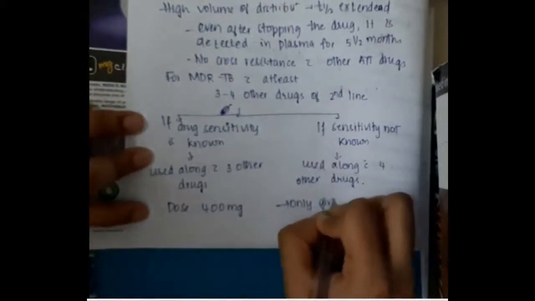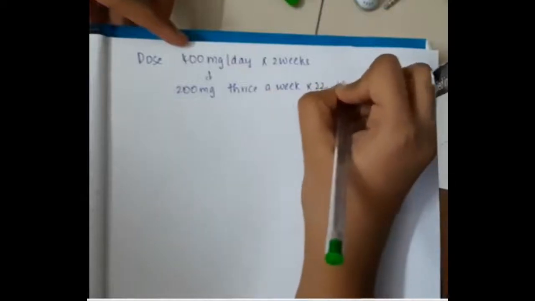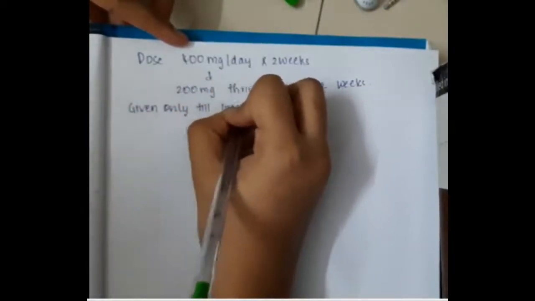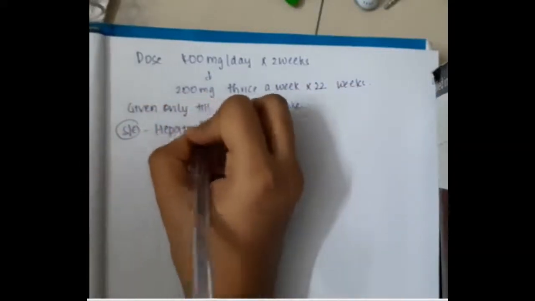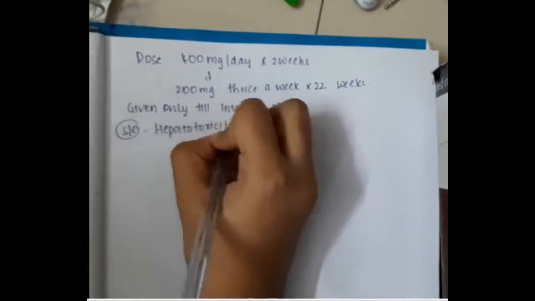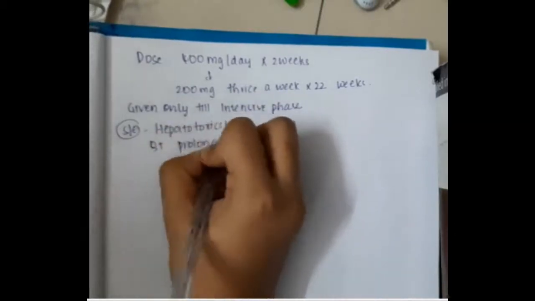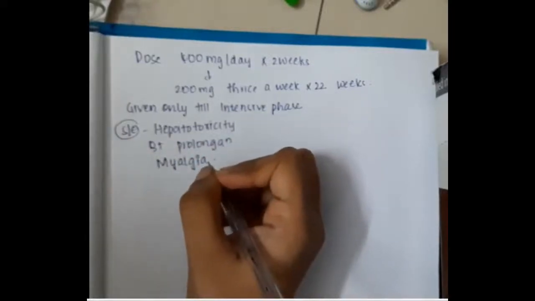Now, the dose of bedaquiline is 400 milligrams per day, which is given for 2 weeks, followed by 200 milligrams thrice a week for 22 weeks. This is given only till the intensive phase. Side effects of bedaquiline are hepatotoxicity, QT prolongation and myalgia. So these are the side effects of bedaquiline.